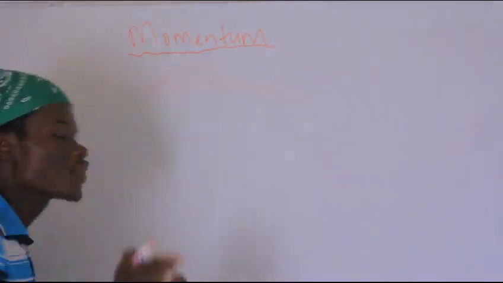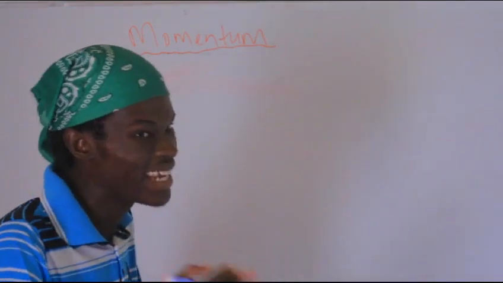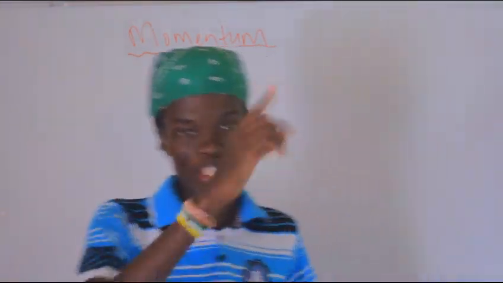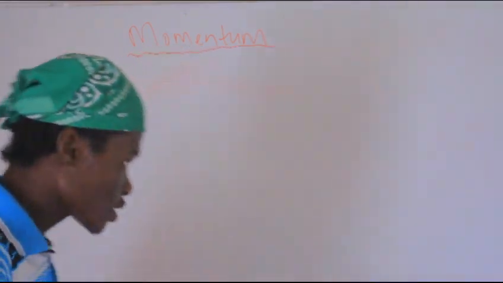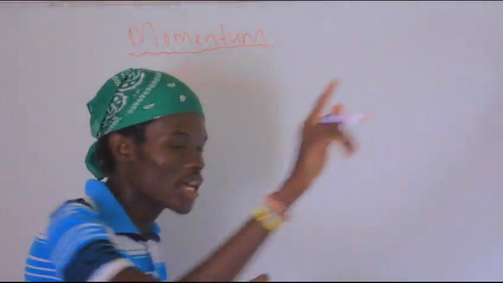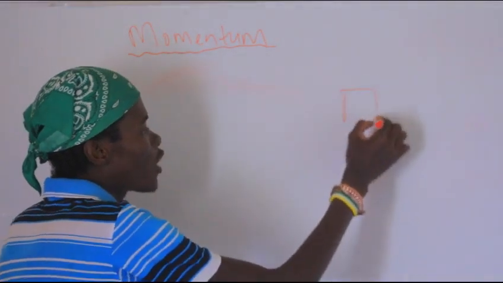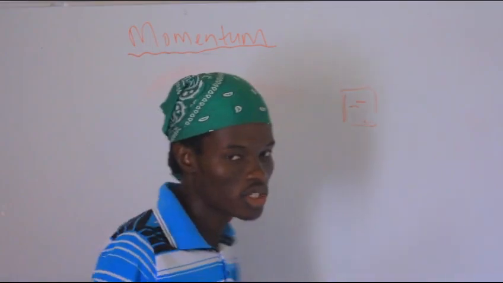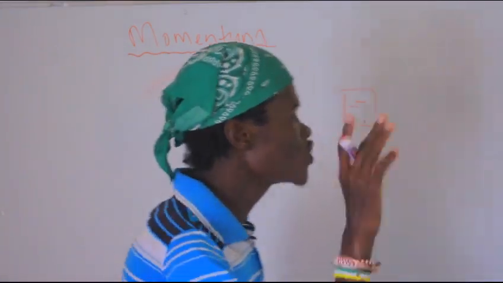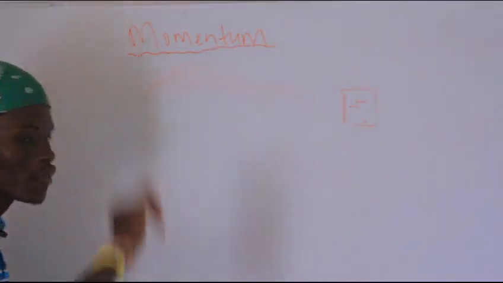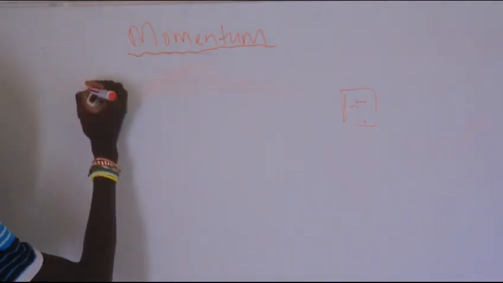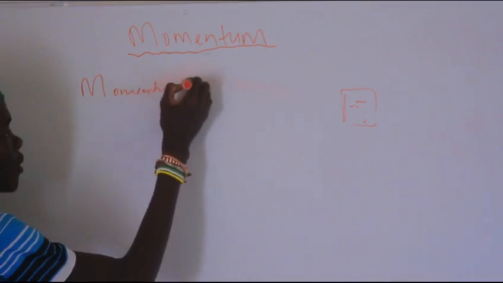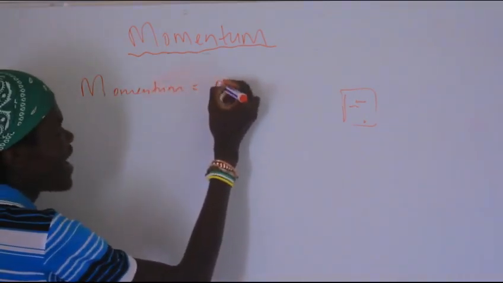So for momentum, you must first understand what it is and how we define it, because there are 2 marks given for defining momentum. So I'm going to teach you how to define momentum. Remember, when you're writing a physical science paper, at the back there's what we call the formula sheet. You go and check for the formula of momentum. The formula for momentum is mv.